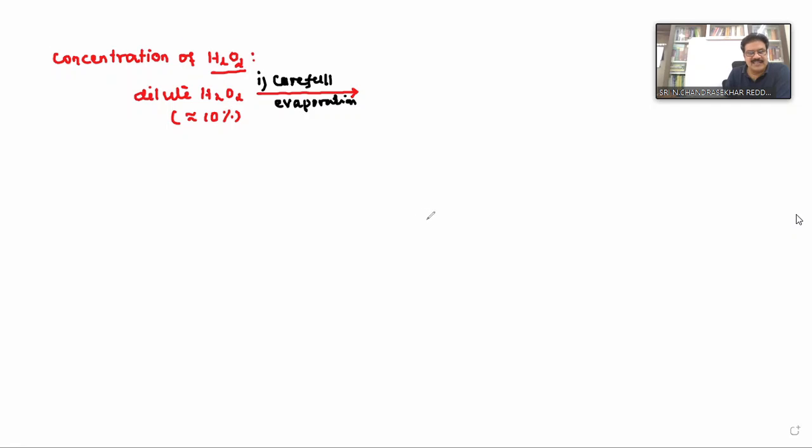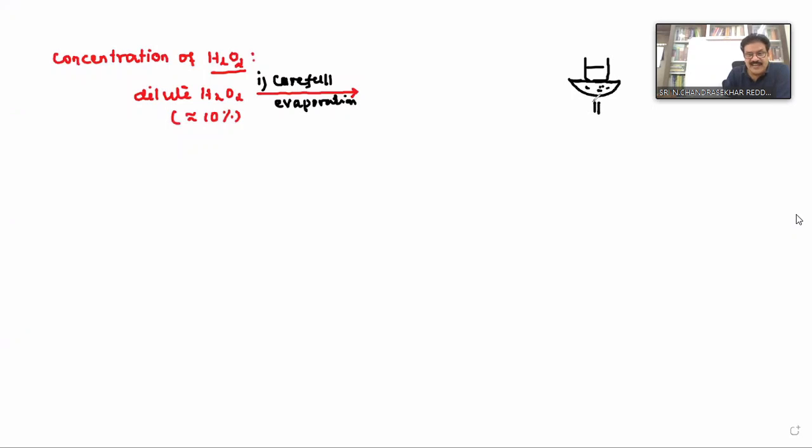Careful evaporation. Careful evaporation means you take this dilute hydrogen peroxide in a beaker, and now you heat it on a water bath or sand bath. If you take water in this, it is called a water bath. If you take sand in this, it is called a sand bath.